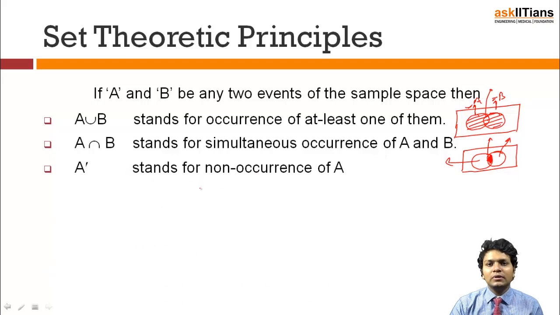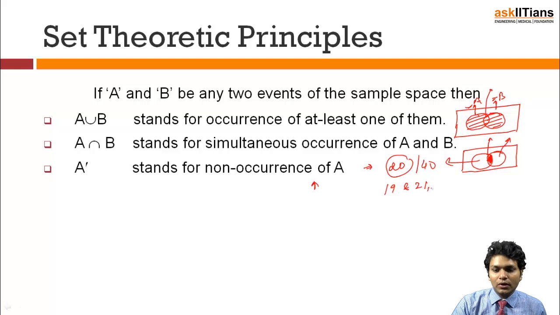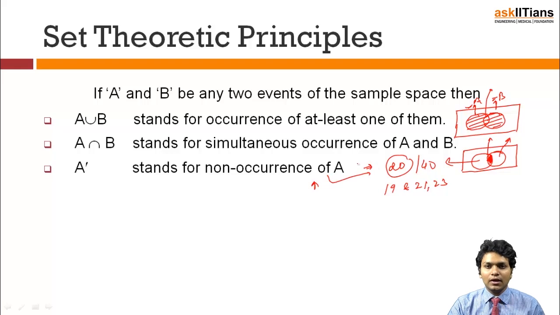A complement stands for the non-occurrence of A. Suppose you take an example and say that I am going to do 20 questions out of 40 in this class. If you do 20 questions out of 40, you have done the event A. But if you do 19, or 21, or 23, that will not be the occurrence of A, because you have defined your event A as solving 20 questions out of 40. If you do anything apart from that, even a slight variation, it will come into the category of A dash.